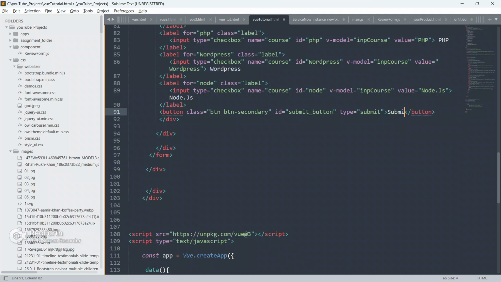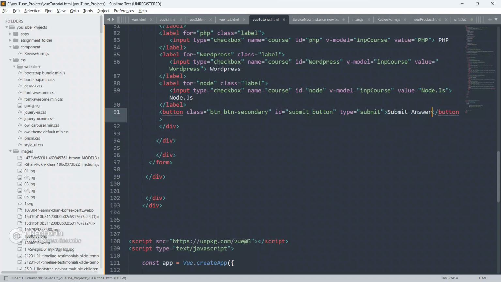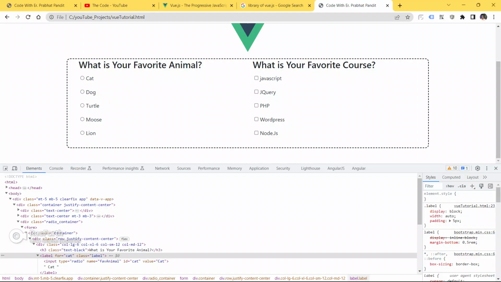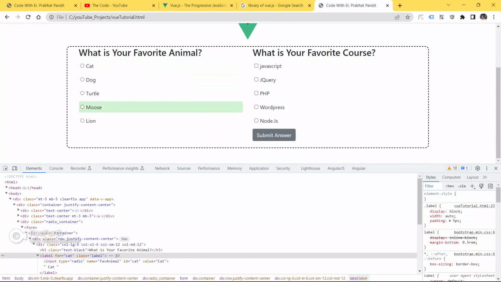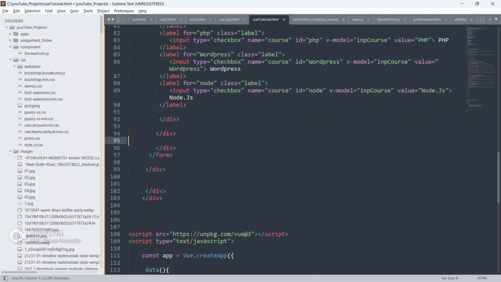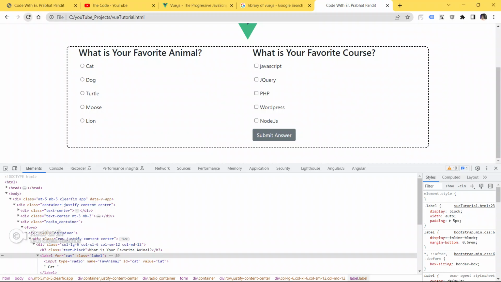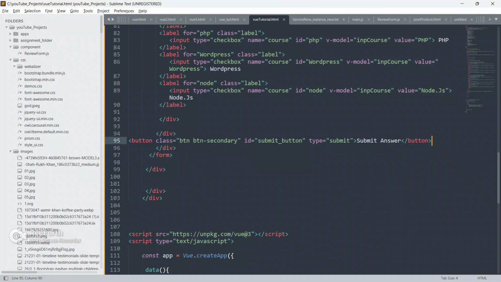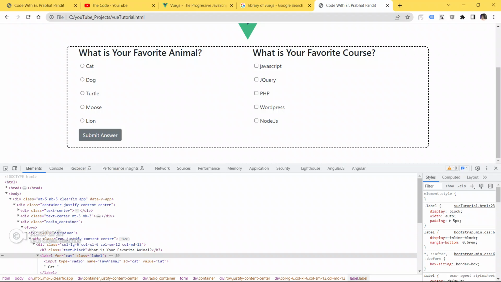So put the text as submit answer. Save your code, go to the browser and refresh your page. We got our button here.